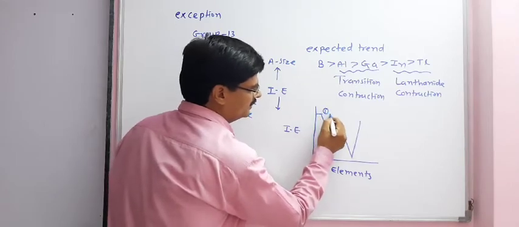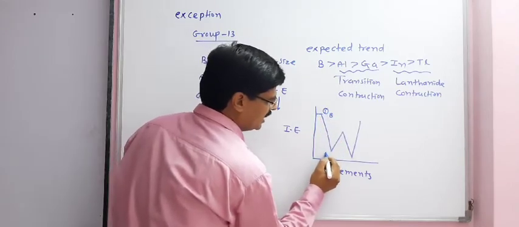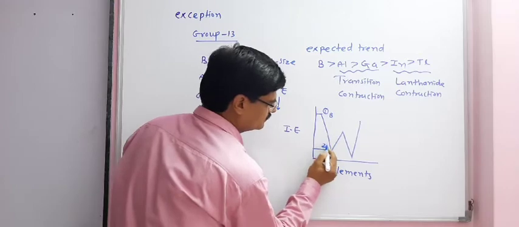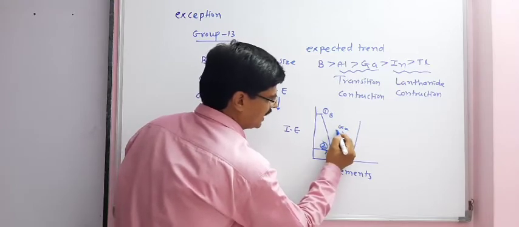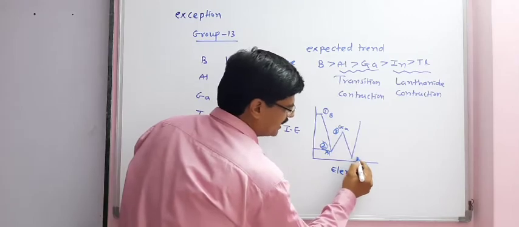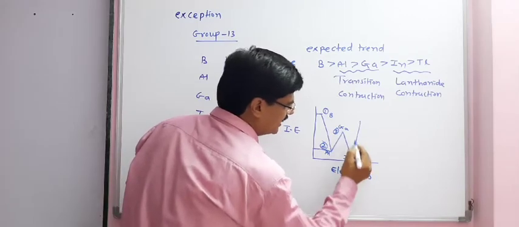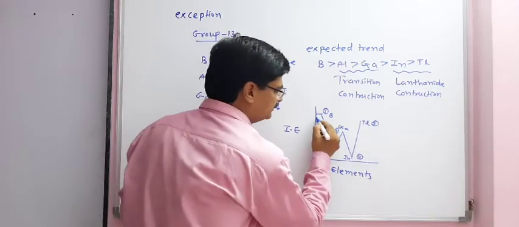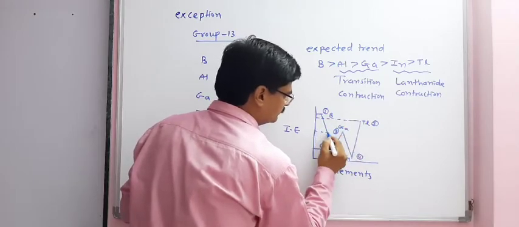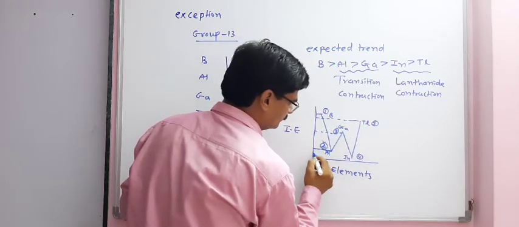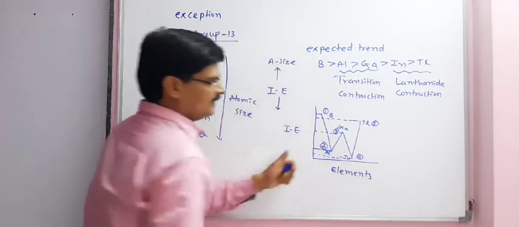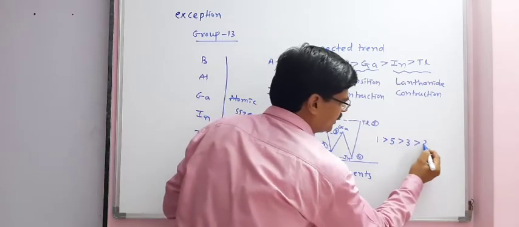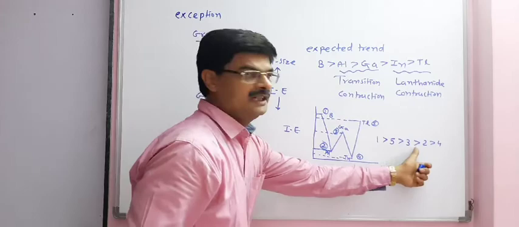This is element number 1, boron. This is aluminium, element number 2. Then this is gallium, element number 3. This is element number 4, indium, and this is element number 5, that is thallium. So if we join them, then we can write the order as 1 greater than 5 greater than 3 greater than 2 greater than 4.